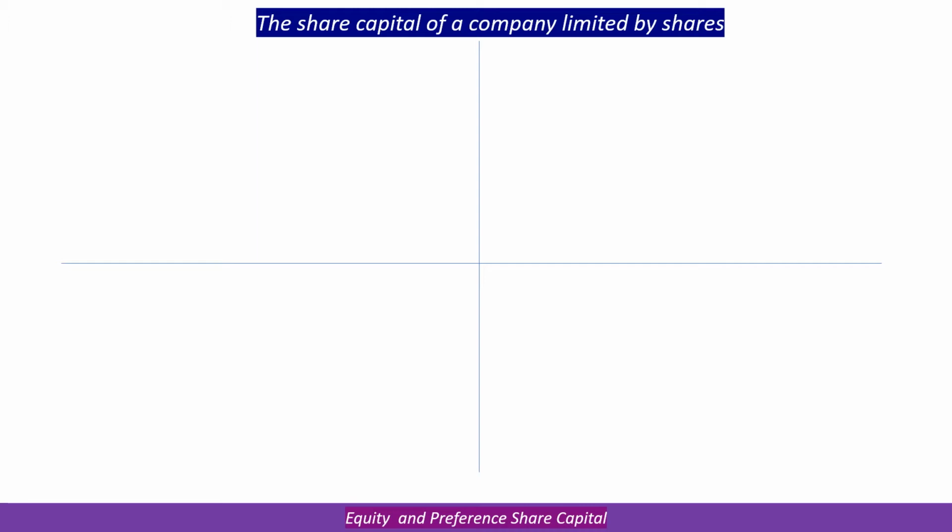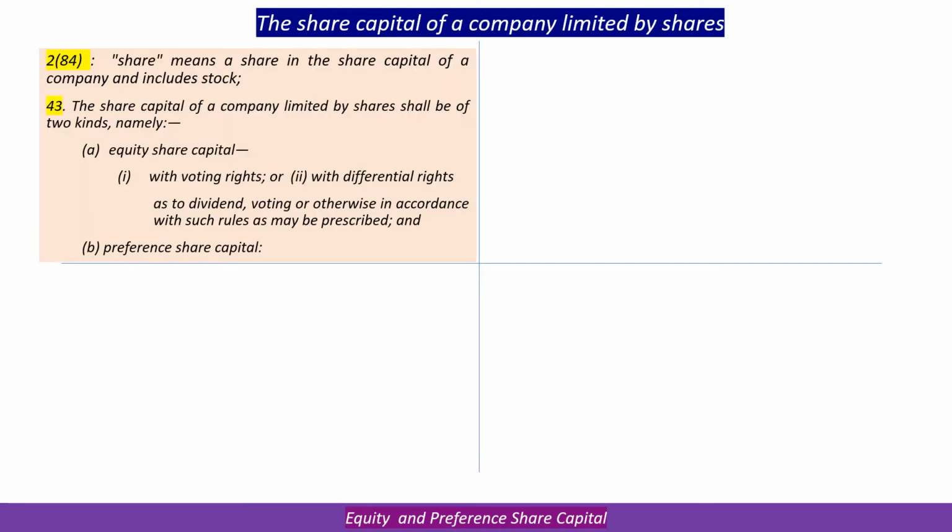Share capital of a company limited by shares. It says share means a share in the share capital of the company, and it includes stock. The share capital of a company limited by shares will be of two kinds: equity share capital and preference share capital. Equity share capital can be of two types: with voting rights and with differential rights. This is as to dividend, voting, or otherwise.